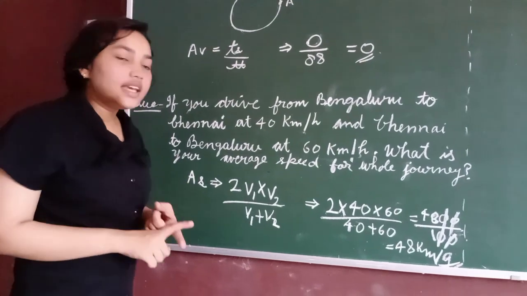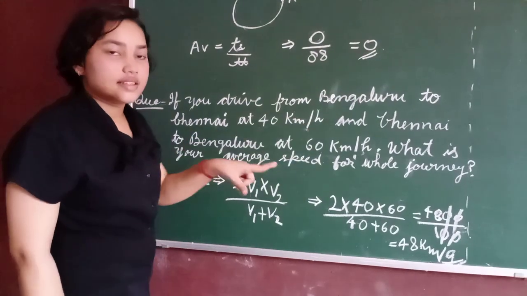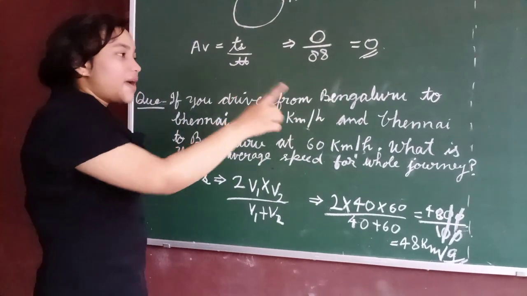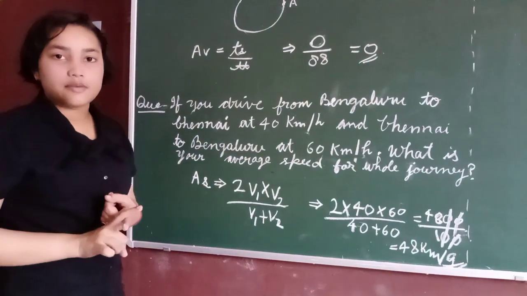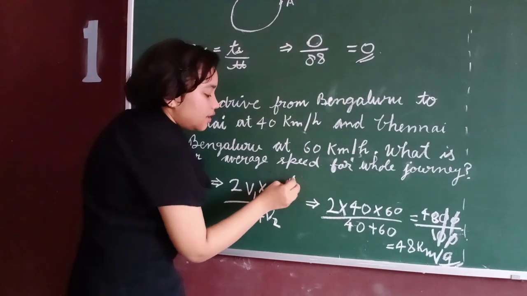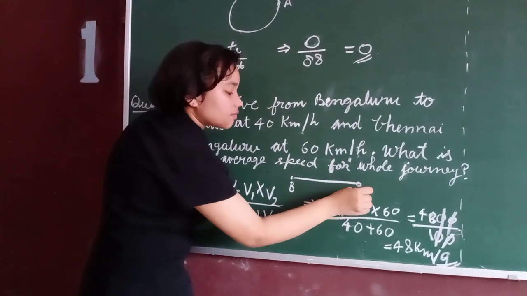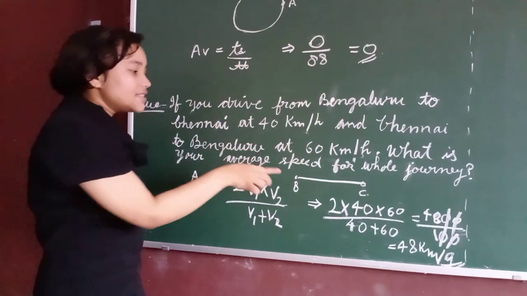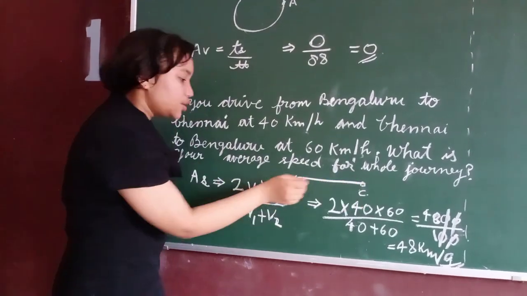We are given only the speeds because the distance from Bangalore to Chennai and back from Chennai to Bangalore is the same. Suppose here is Bangalore and here is Chennai. So the distances are the same, whether we travel Bangalore to Chennai or Chennai to Bangalore.